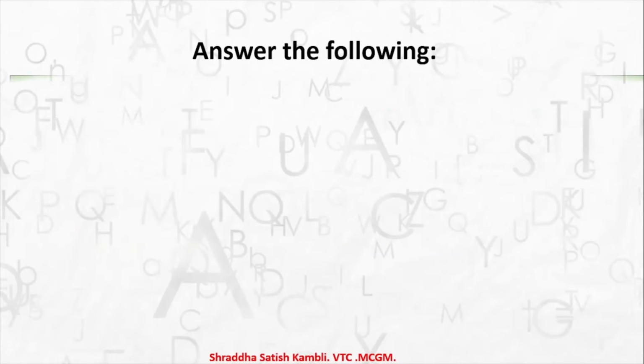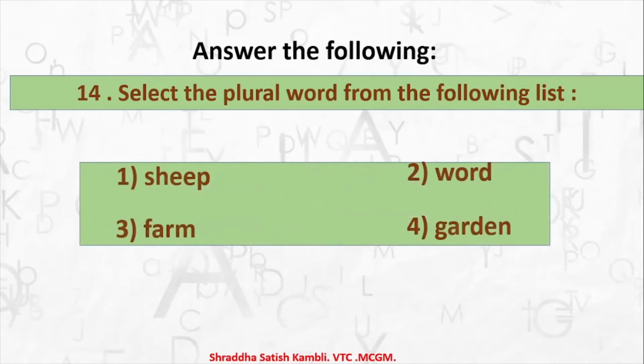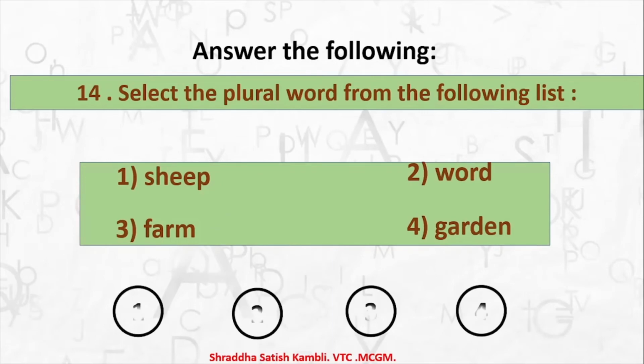Okay. Next question. Select the plural word from the list. So see, the question goes on changing. Okay. So you have the words 1 sheep, 2 word, 3 farm, and 4 garden. So which is the correct answer?